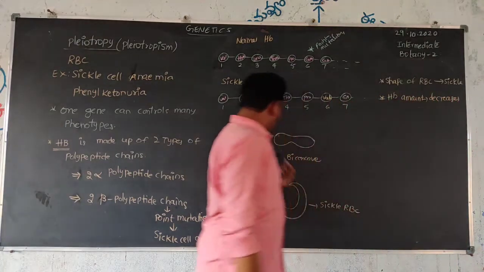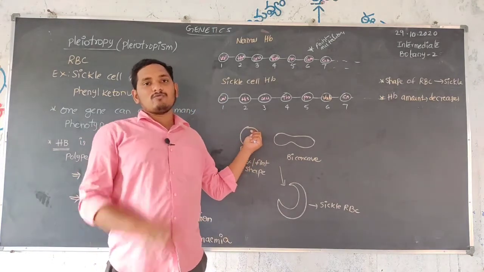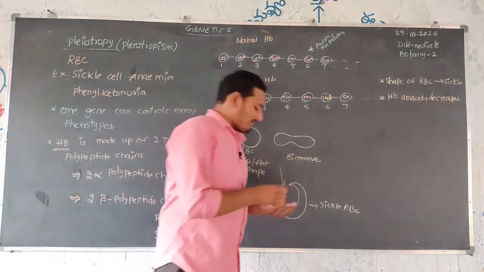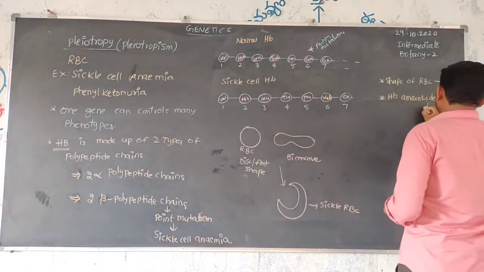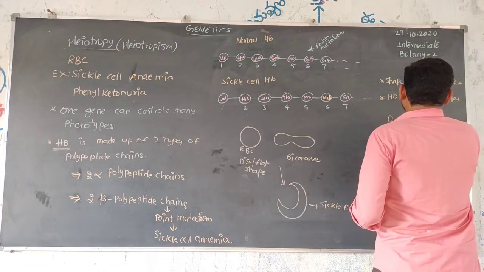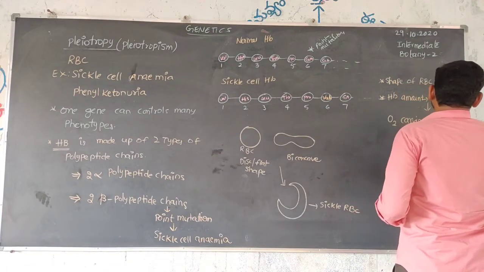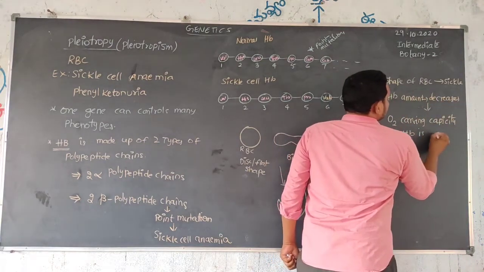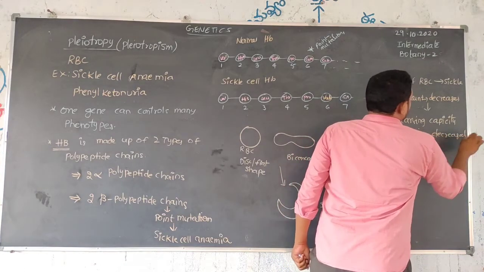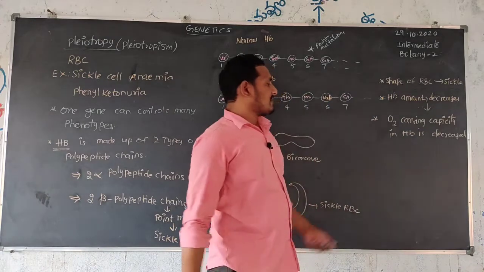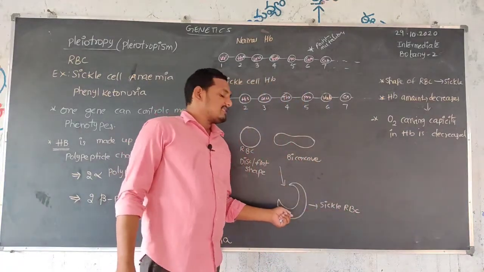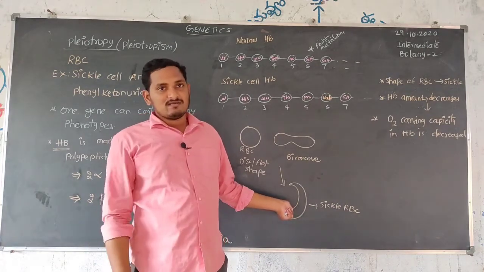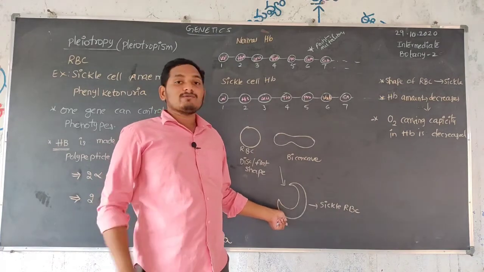It means in a normal red blood cell maximum hemoglobin is present, but in sickle cell the hemoglobin levels decrease. Decreased hemoglobin levels result in decreased oxygen carrying capacity. The hemoglobin inside this sickle cell does not carry much oxygen; only a less amount of oxygen is supplied to cells.